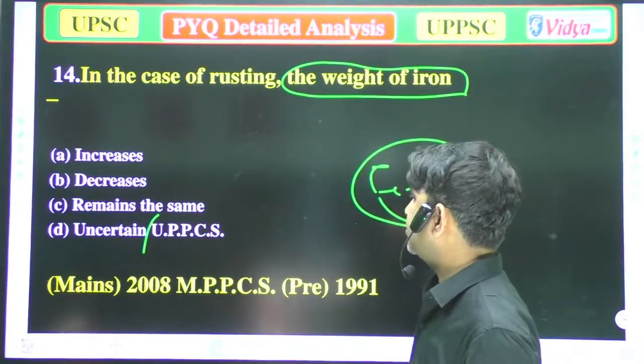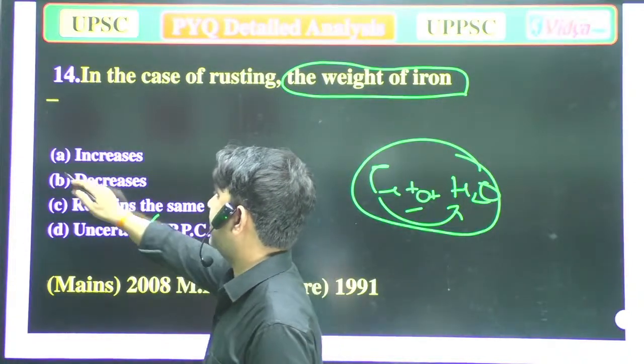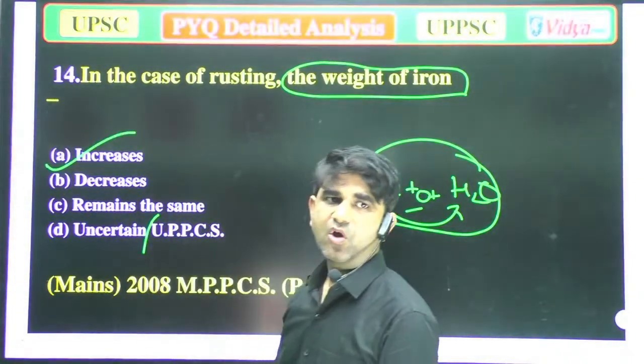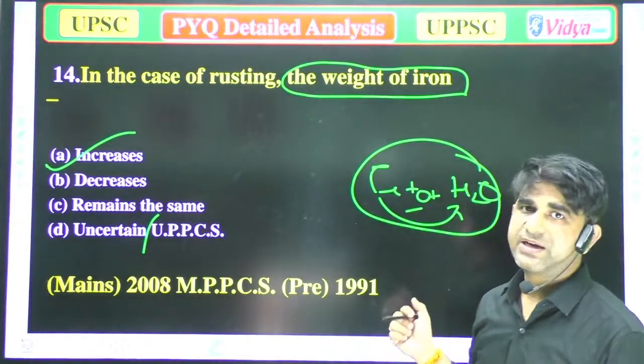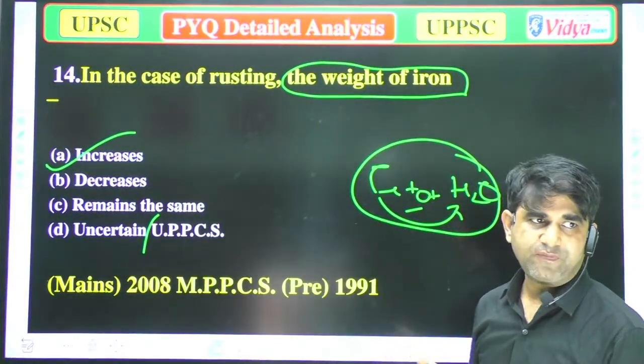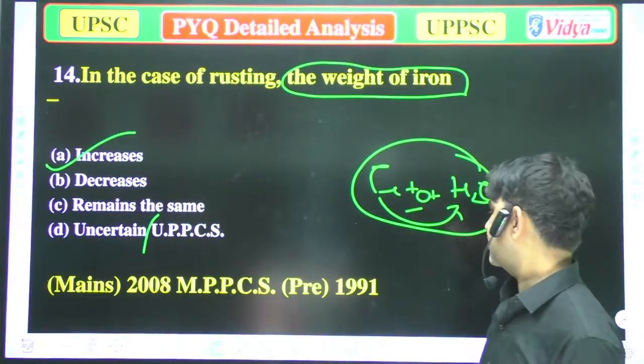So the option will be increases. So option A is the correct answer: in case of rusting, the weight of iron increases. So option A is correct. Now we'll move to the next question.